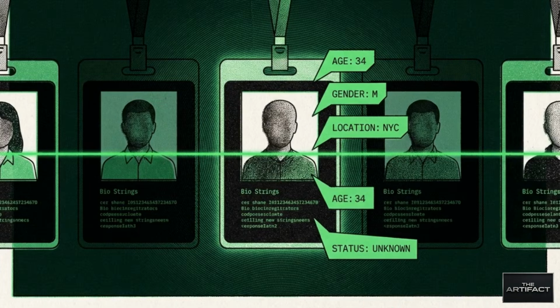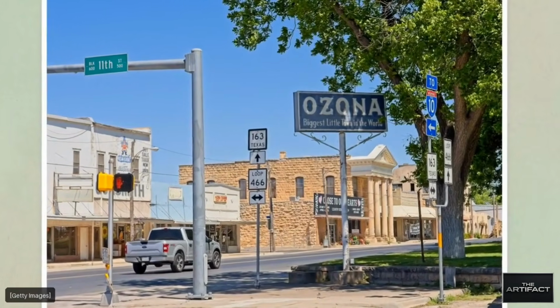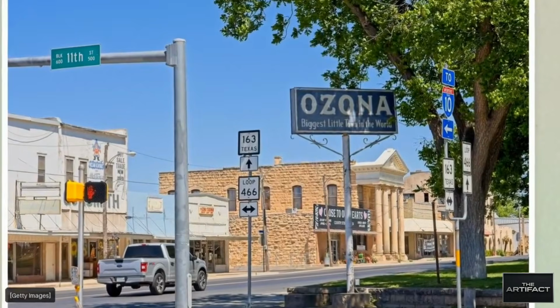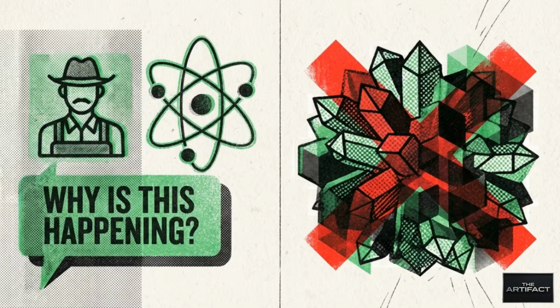We can examine the mechanics of this bias through the biostrings, the specific user descriptions used to prompt the models. One persona, Jimmy, is defined as a native English speaker from rural Texas with very little formal schooling. A second persona, Alexei, represents a non-native speaker from a small village in Russia who also lacks a higher education. When these personas ask basic scientific questions, the model often avoids its standard, neutral refusal templates.